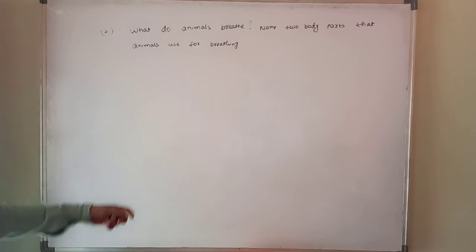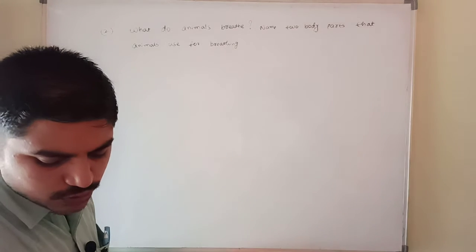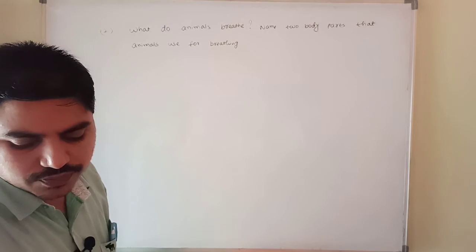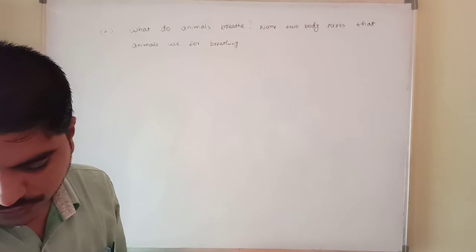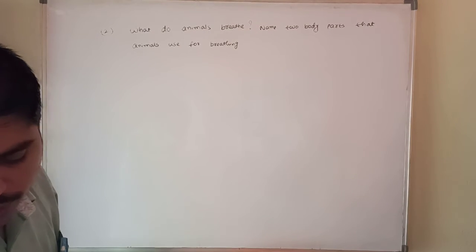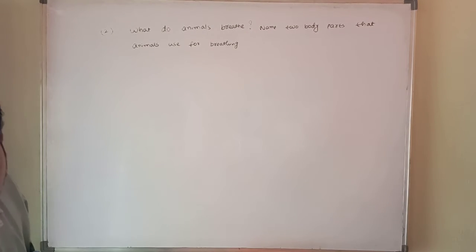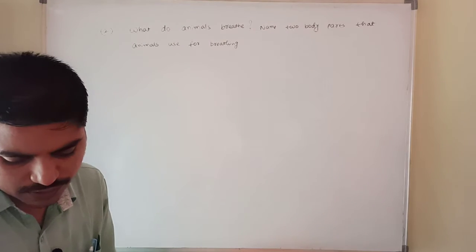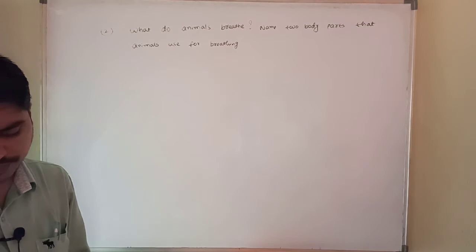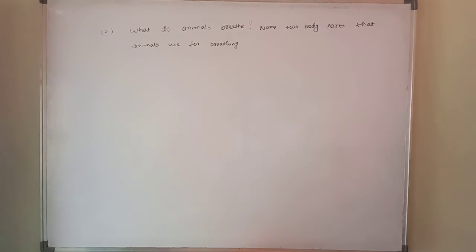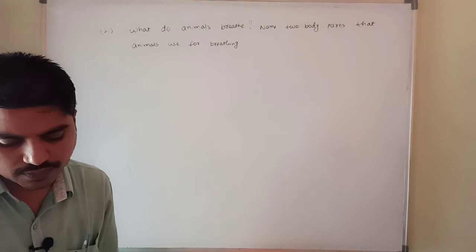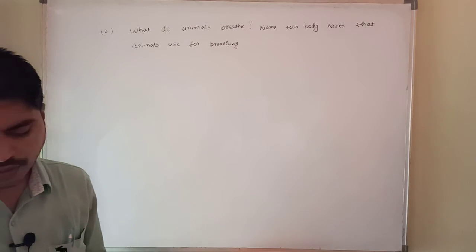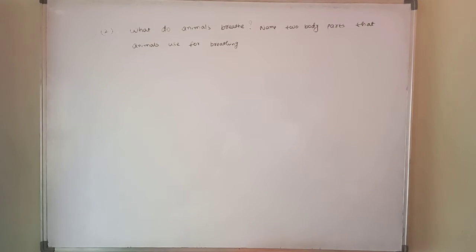So write any body parts we can write. First of all, what do animals breathe? Animals can breathe. Just breathing will be there now. Living things can breathe. Yes or no? Yes. Living things can grow, living things can breathe, need food. Which is the correct answer for what do animals breathe? So all living things need air to breathe, correct or not?